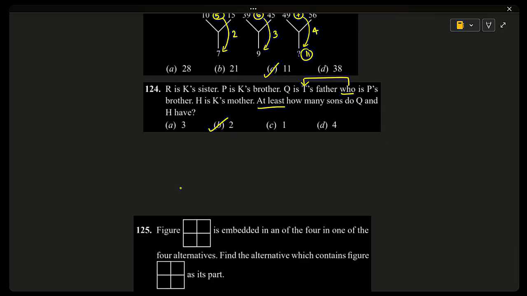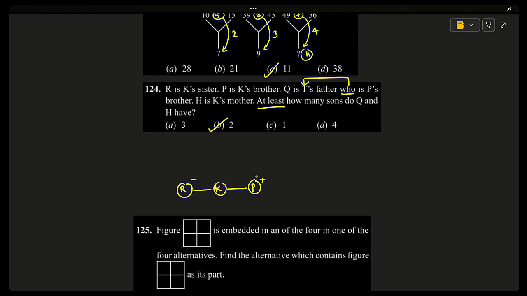R is K's sister. So who is the female here? R, no? For female we write minus, for male we write plus. P is K's brother. Brother means male, so we will be writing plus.